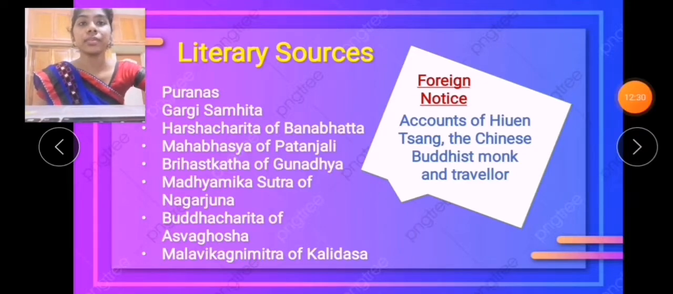Now, I repeat the literary sources, students. Puranas, Gargi Samhita, Harsha Charita of Banabhatta, Mahabhashya of Patanjali, Brihatkatha of Gunadhya, Madhyamika Sutra of Nagarjuna, Buddha Charita of Ashvaghosha, Malavikagnimitra of Kalidasa. And we have one foreign notice here: accounts of Huien Tsang, the Chinese Buddhist monk and traveler.